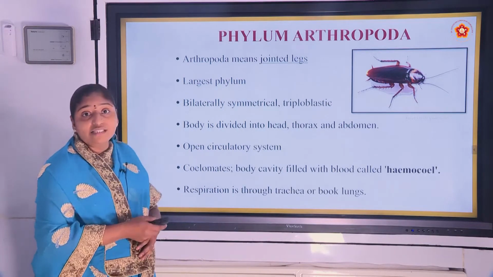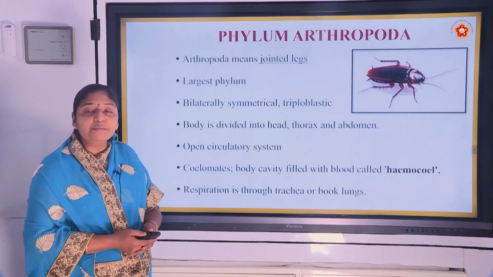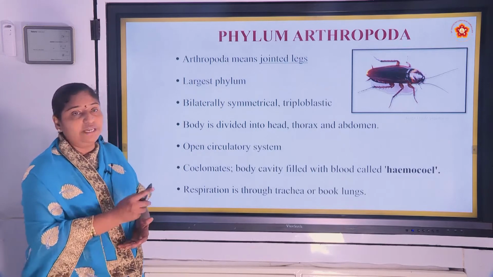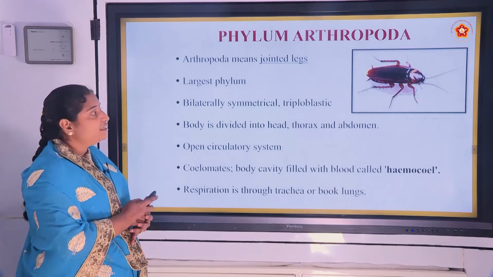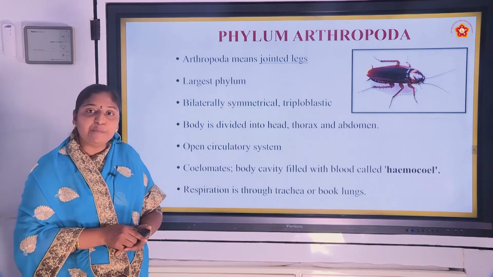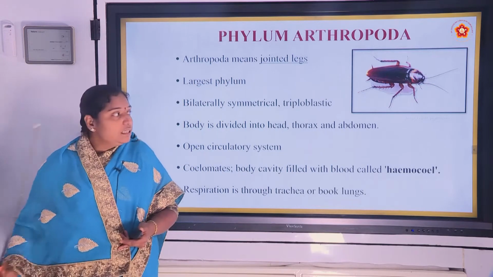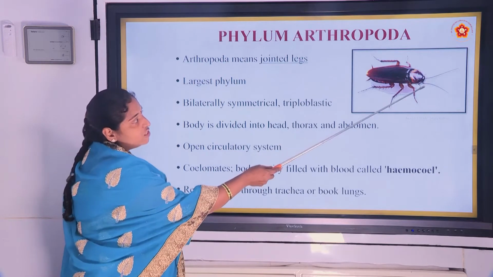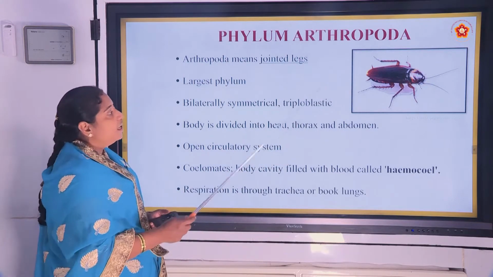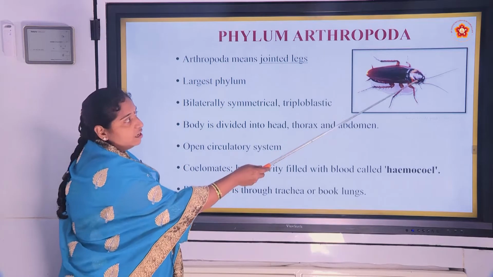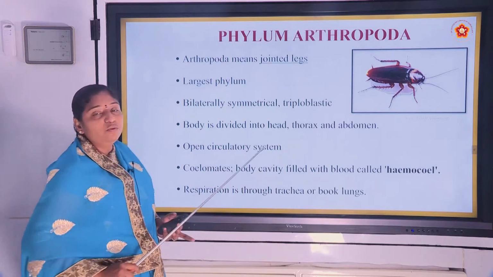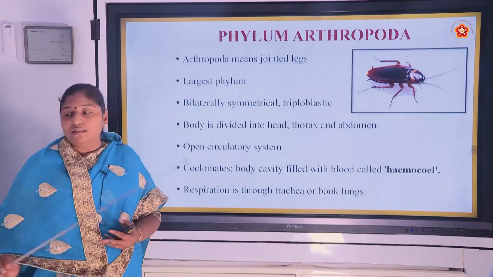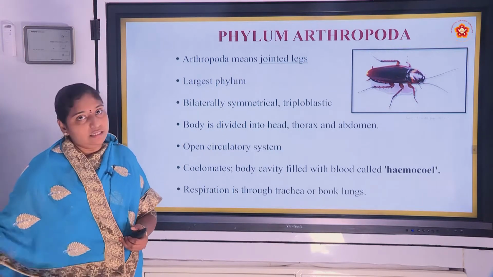And this is the largest phylum of the kingdom Animalia. Arthropoda is the largest phylum. These are bilaterally symmetrical and triploblastic. See the organism, this is also exhibiting bilateral symmetry. That is, we can get two equal halves through only one angle. And these are also triploblastic. Three germ layers are seen.